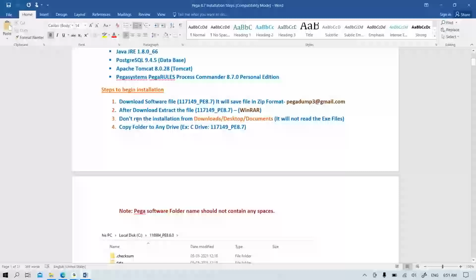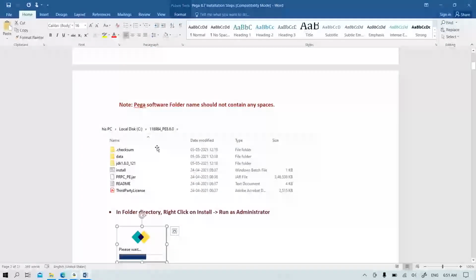Mostly the file will be in the download path. In some cases you may extract it to the desktop or documents, but from any of these paths, if you try to install, it will not install. So you have to move the folder to some drive in your system. Open that folder, and you can see the files. The install file will be there. You need to click on it and begin the installation.